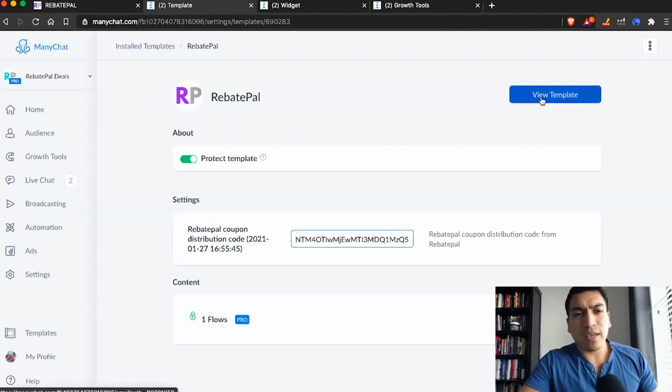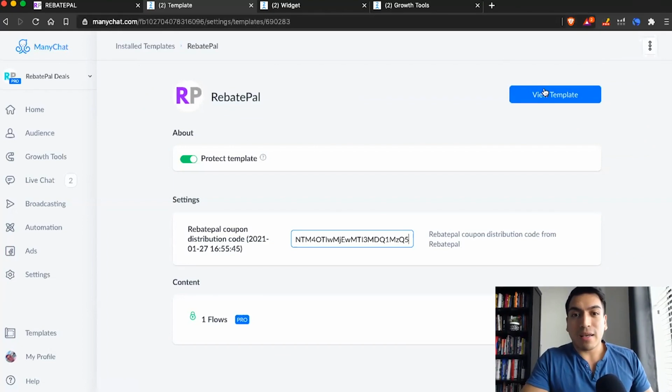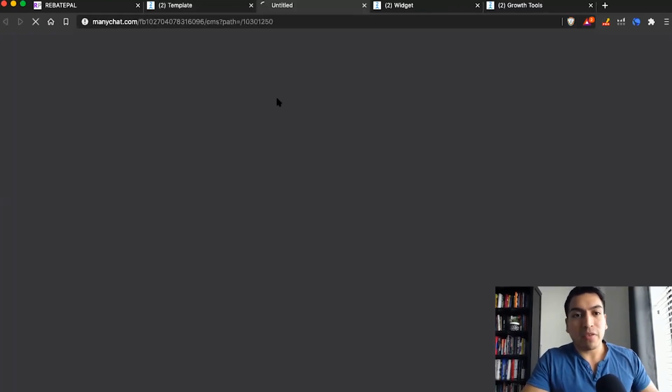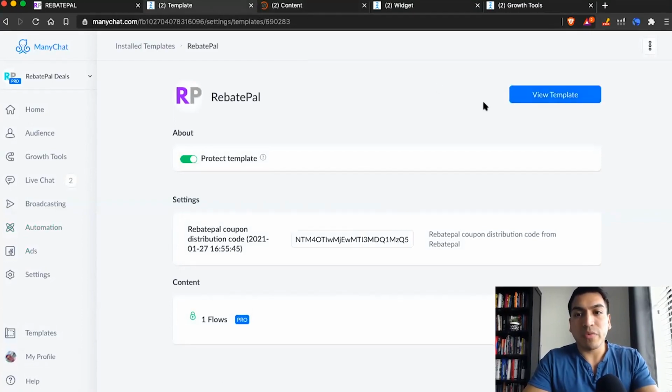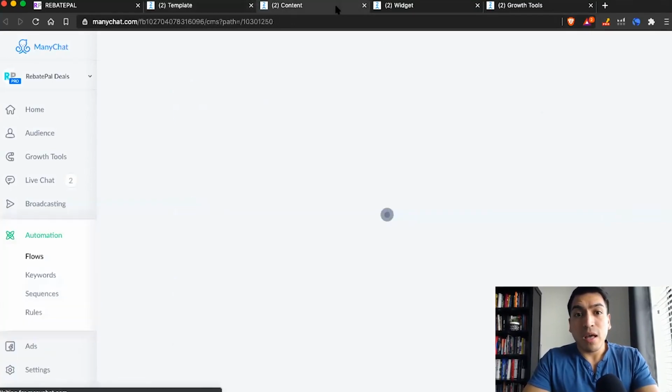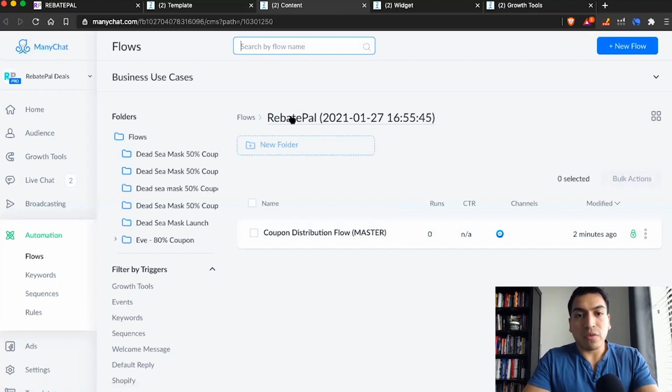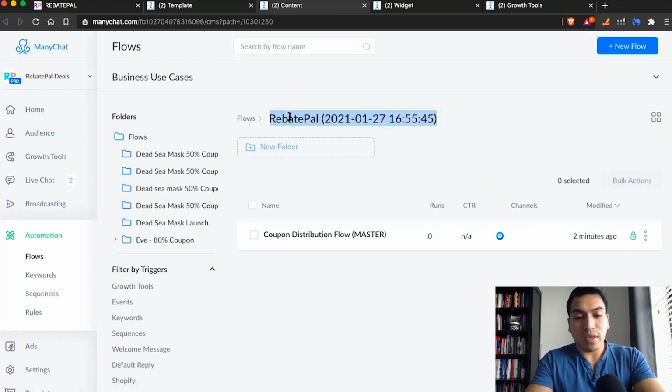So you can see there's nothing, you don't have to go into the flows. You don't have to monitor anything. It's just click, click, copy, paste. And again, just view template to name it if you'd like. And we just went over that. So to avoid being redundant, I won't do that here, but you see your flows here. And then this one would be the, let's just do Dead Sea Mask coupon launch.